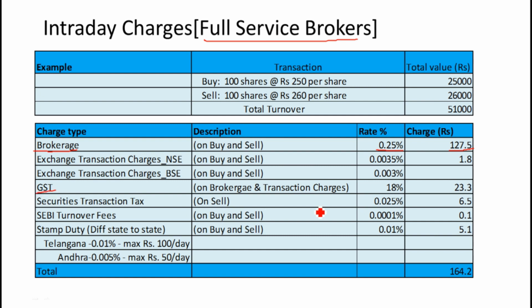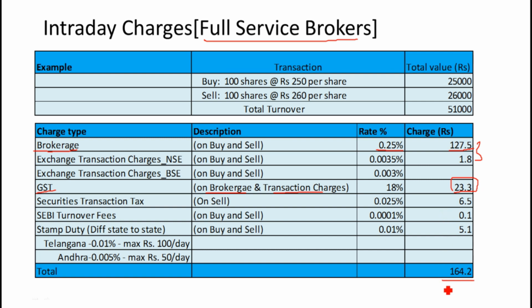GST would change because GST is calculated on the brokerage and exchange transaction charge put together, right? So in this case, GST would be 23 rupees. When we check with the discount broker, it would be just 1 rupee. All other charges like STT, SEBI turnover fee, and stamp duty would be the same. So the total charge would be 164 rupees in this case.